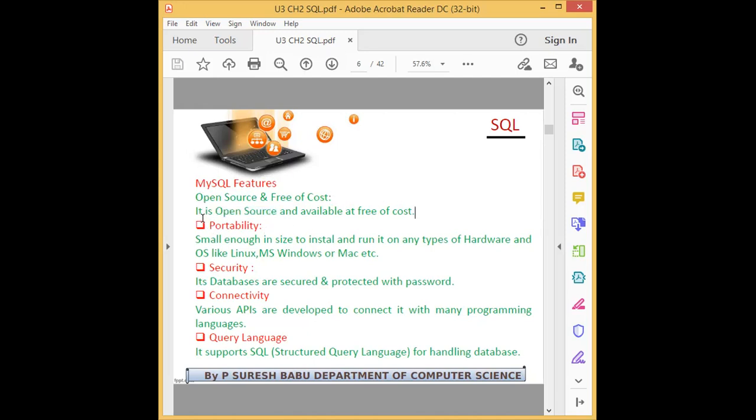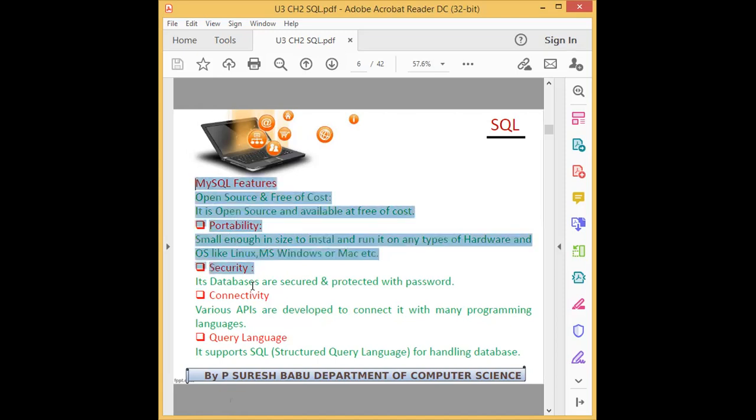Both MySQL and Python are open source. So you should know the meaning of open source as well as free. Both are different. This also supports portability, it has security, and it provides connectivity with other programming languages to develop applications. And it supports SQL, the most important query language.